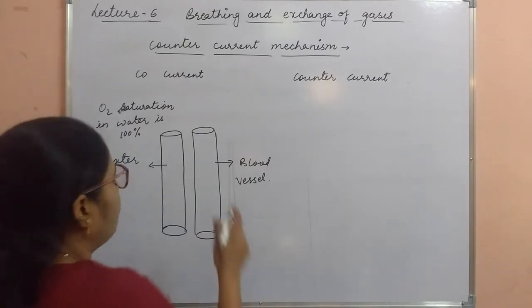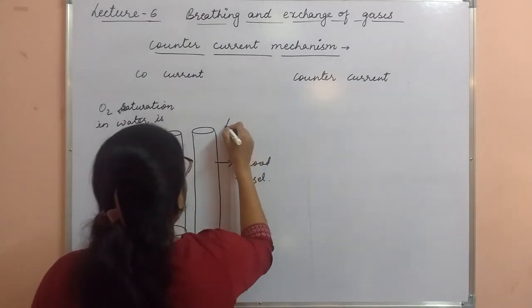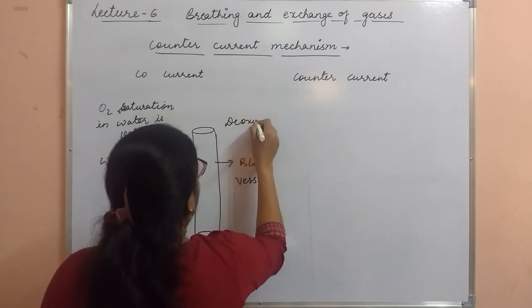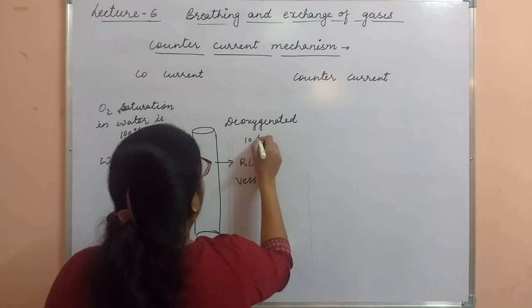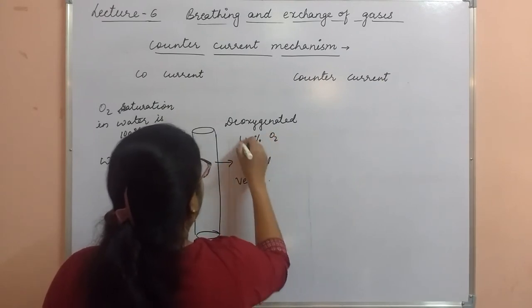Clear? And the blood in the blood vessel is deoxygenated. It has only 10% of oxygen.